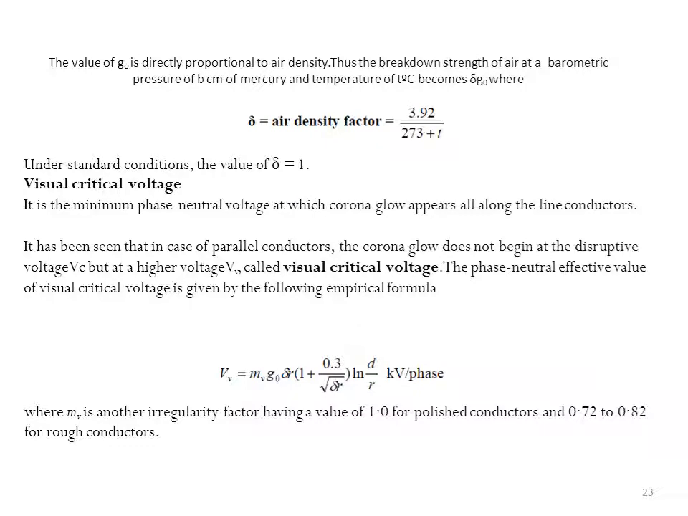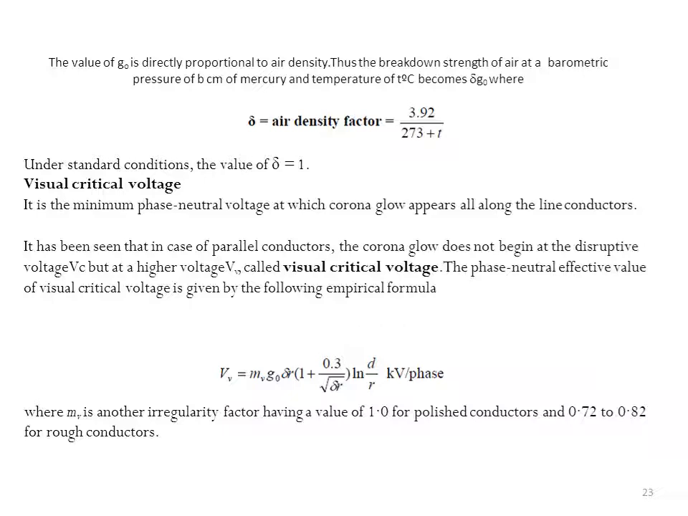The value of G naught is directly proportional to air density. Thus, the breakdown strength of air at barometric pressure b centimeter of mercury and temperature t degree centigrade becomes delta times G naught, where delta is the air density factor. Under standard conditions, the value of delta is equal to 1.